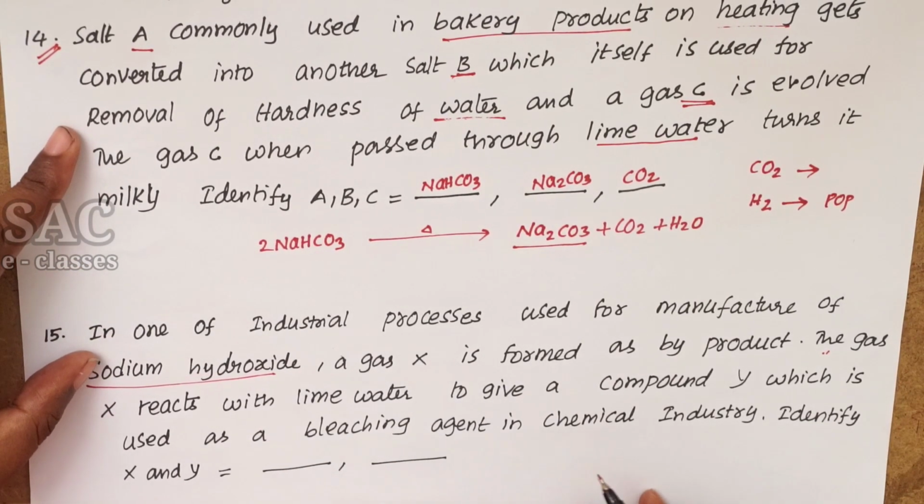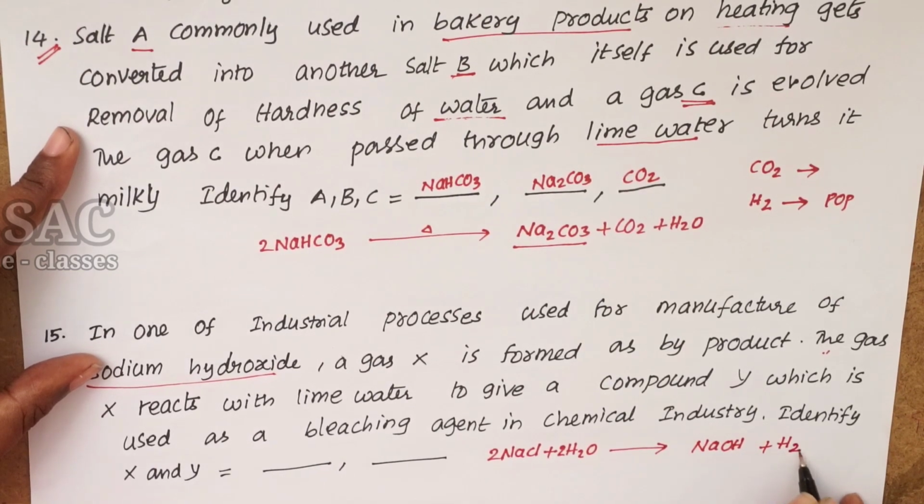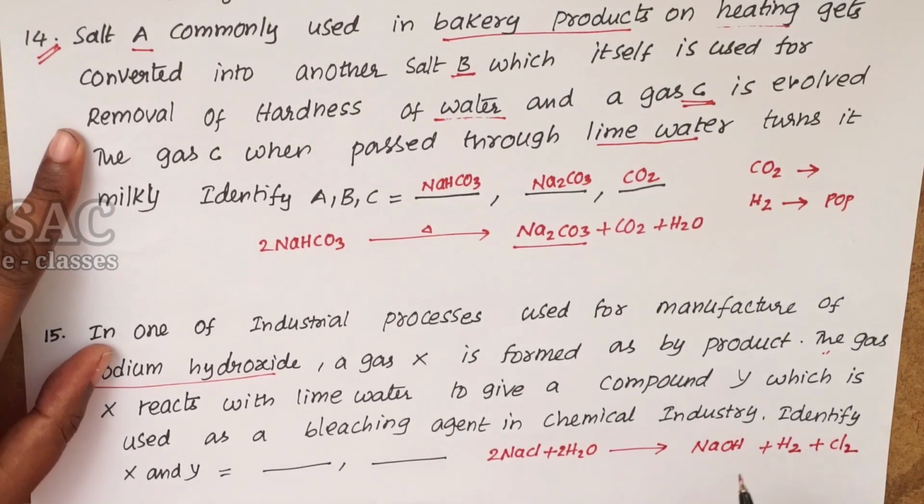First of all, sodium hydroxide can be manufactured when the brine solution is subjected to the electrolysis procedure. Brine is nothing but aqueous sodium chloride. NaCl, whenever it is treated with H2O, we will get NaOH and hydrogen gas, and chlorine is also evolved. Two gases are evolved. But in this, which gas is used?